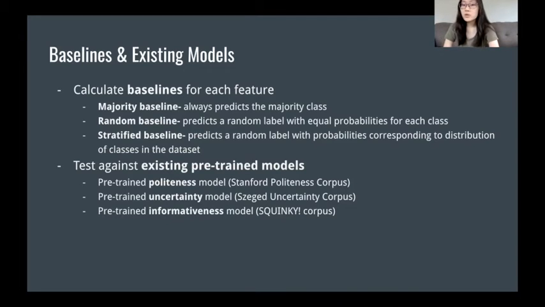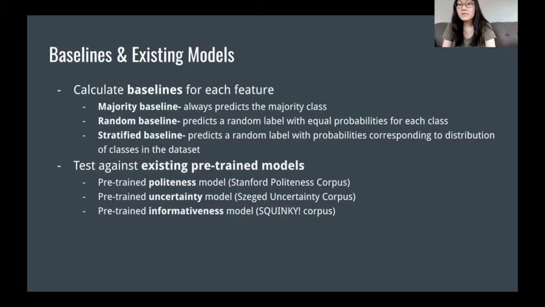And along with this, we also look at previous research on the topic and test our data on existing pre-trained models. So we tested it on a pre-trained politeness model, which is an SVM trained on the Stanford politeness corpus, which consists of conversations from Wikipedia and Stack Exchange forums.